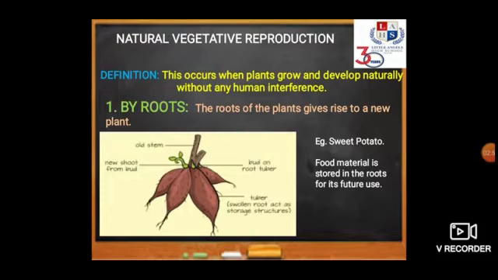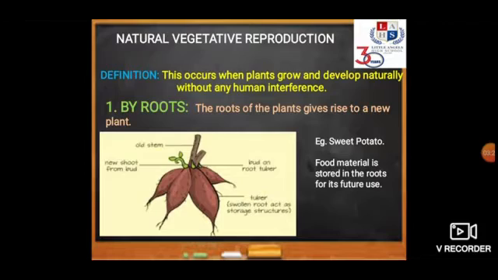You can look into the figure and see that there is a new shoot arising from the bud, and also there are buds present on the root tuber which will later give rise to a new plant. So we can see that a sweet potato will give rise to a new plant. And you can see that the root itself is swollen.